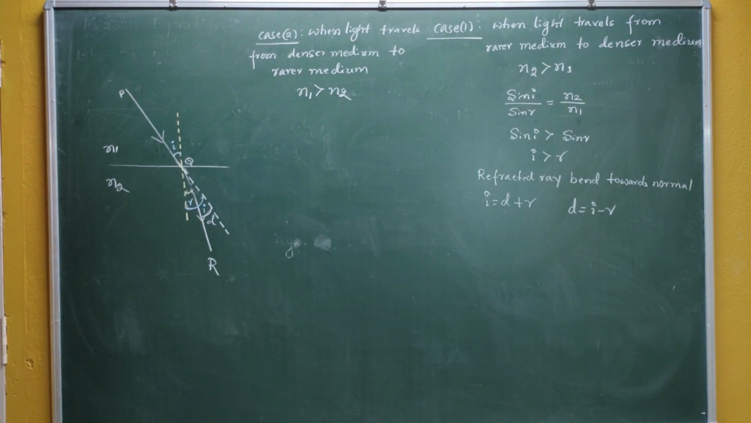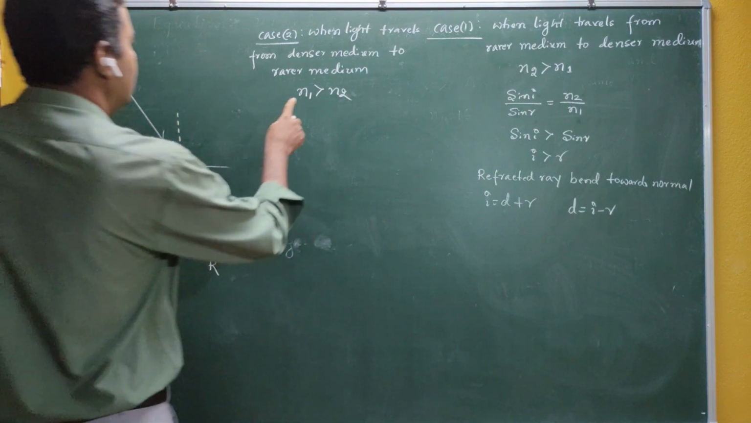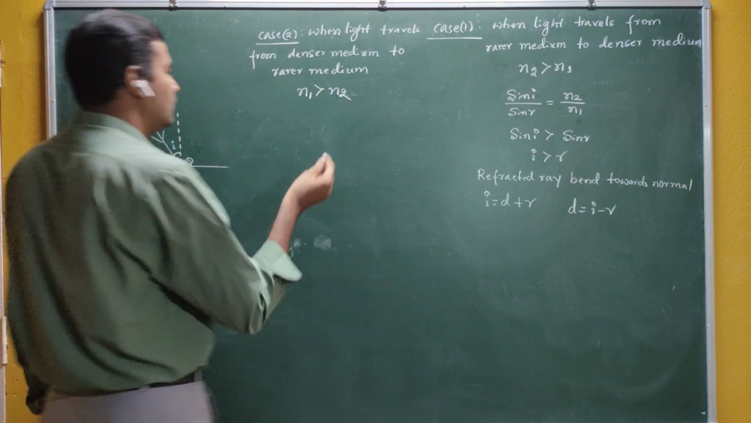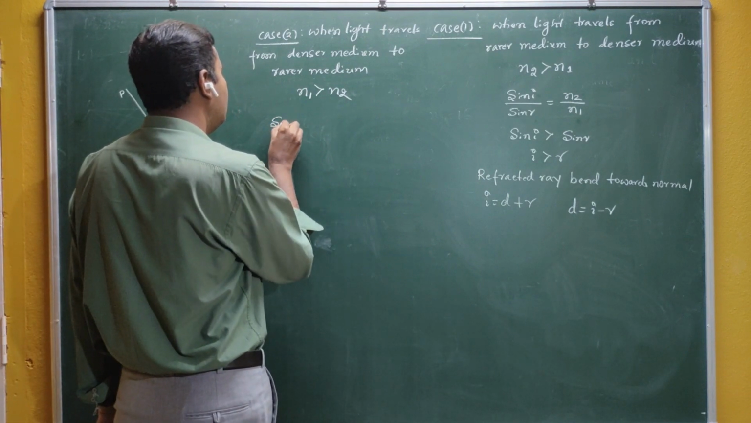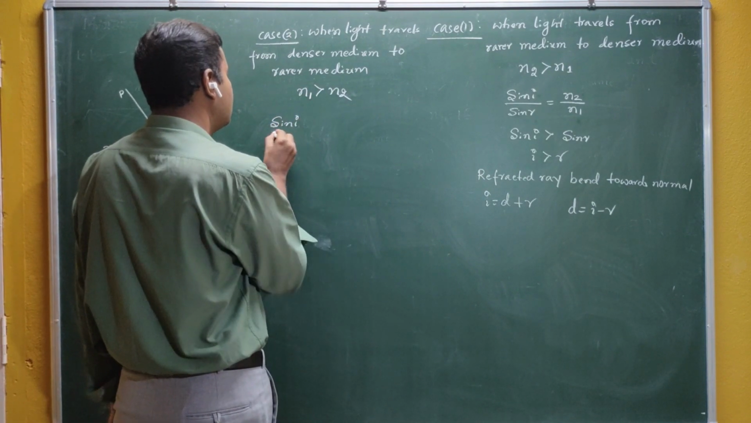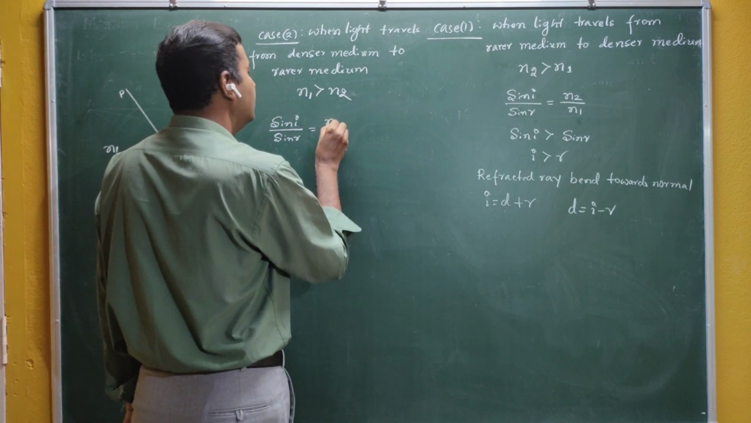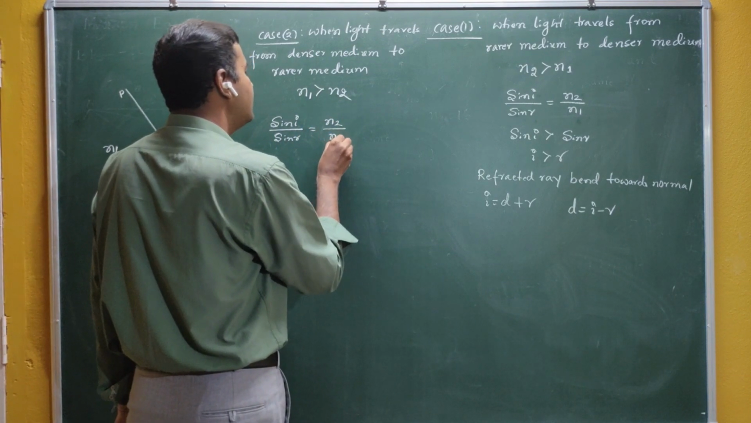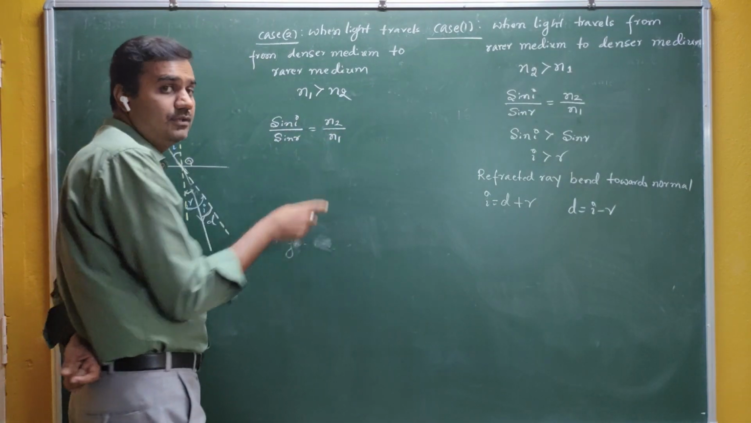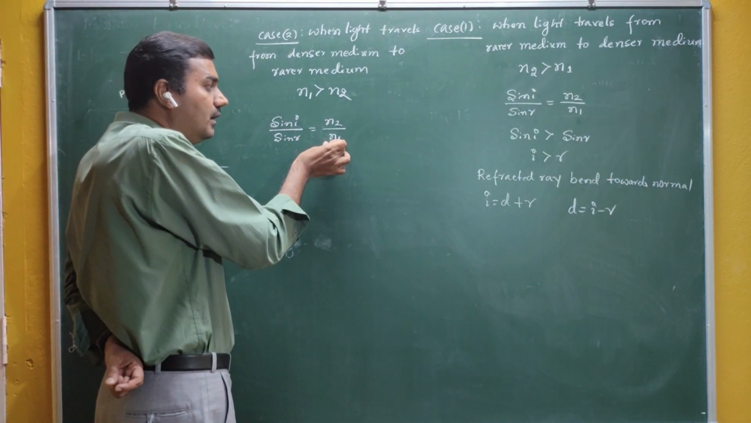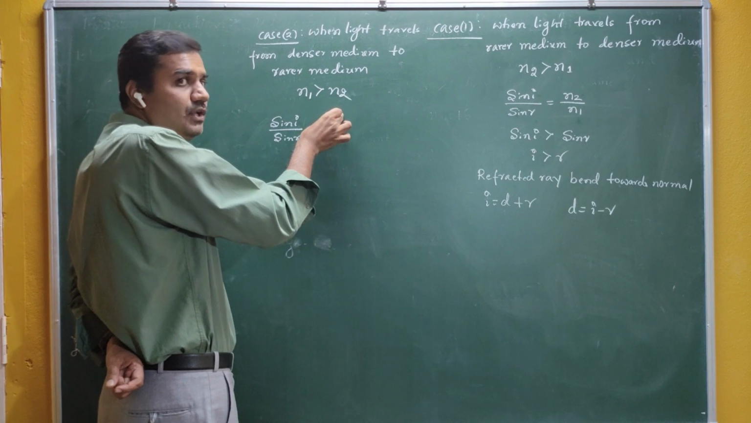Okay, now this is the second one. When light travels from a denser medium to a rarer medium, that means N1 is greater than N2. Again, the law of refraction says that sin I by sin R can be written as N2 by N1. You can see here this time N1 is greater than N2. That means your denominator is greater than numerator.